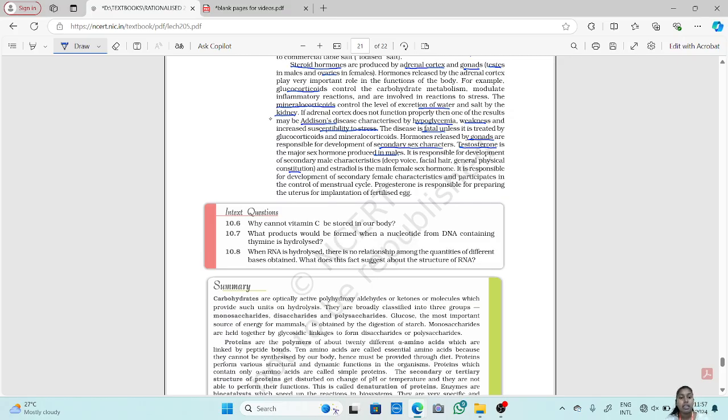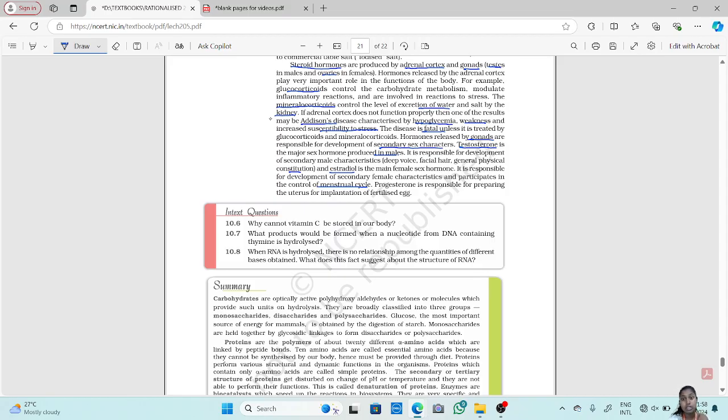And estradiol is the main female sex hormone, and it is responsible for the development of the secondary female characteristics and participates in the control of the menstrual cycle.